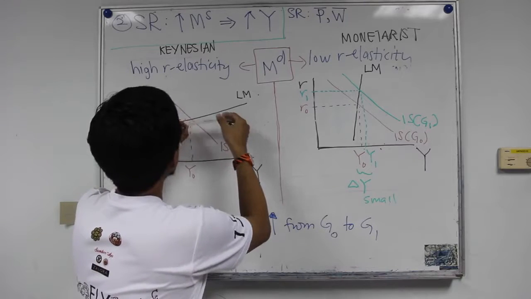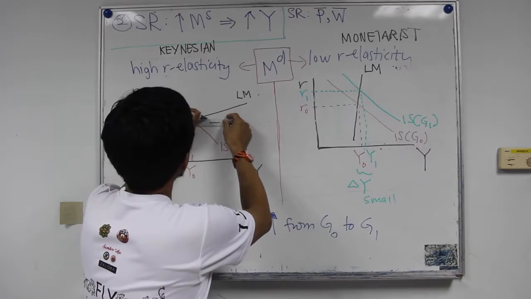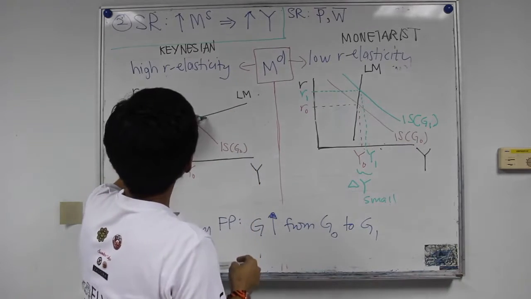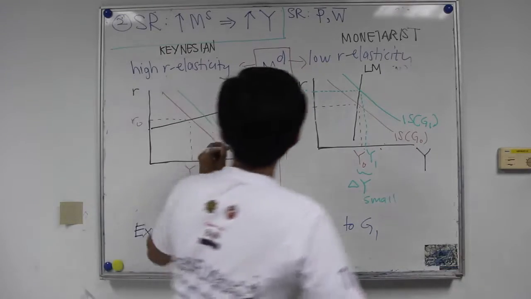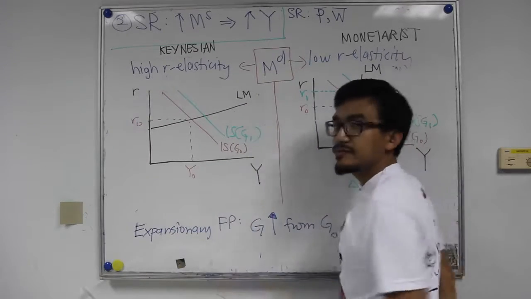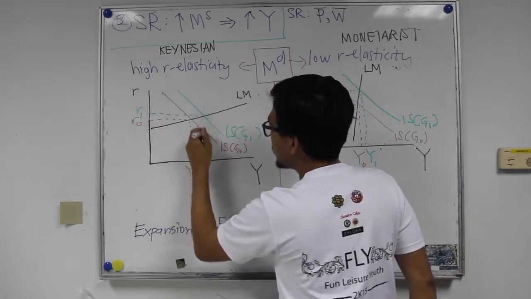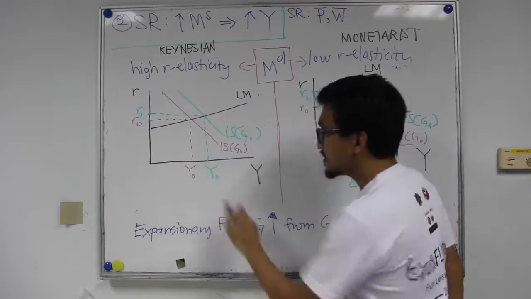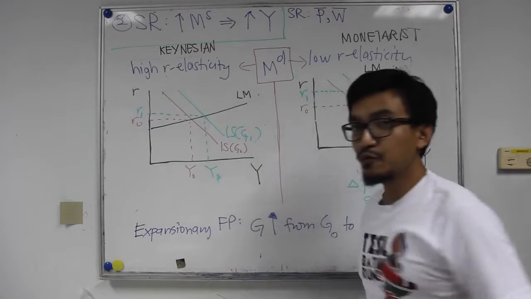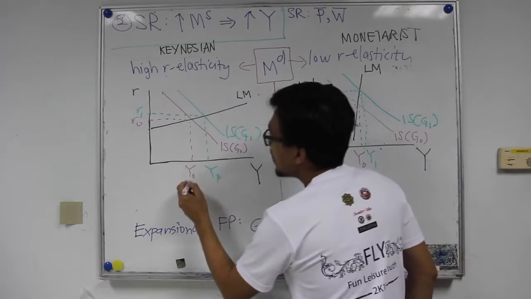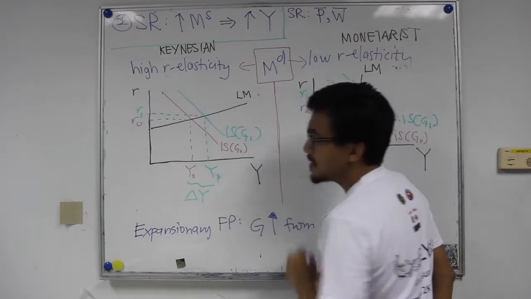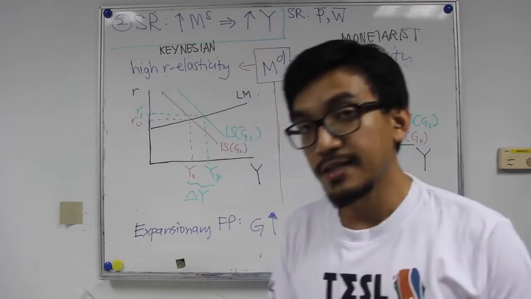So 2 inches, again, horizontal distance somewhere here. So this will be IS G1. You should be able to see that we have a new equilibrium where R has gone up and Y has increased to the right. And you should be able to notice that the change in real income is bigger.